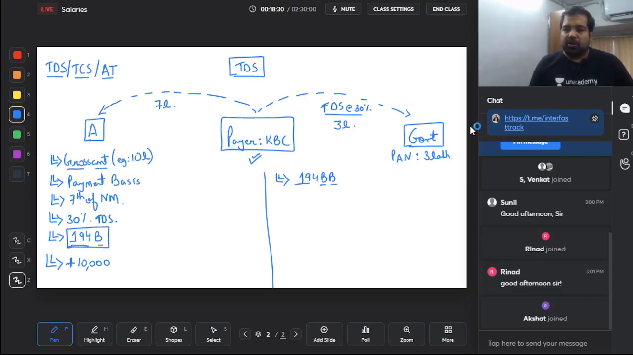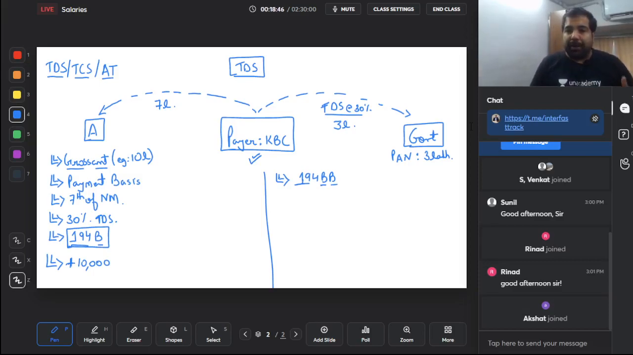The TDS rate here also is 30%. Everything else remains the same here also. So guys, let's do a quick recap on this chapter so far. TDS is a very important chapter. Always in the middle is the person who's paying you the money. The moment you draw the right diagram, your answer will be right more or less in the exam. In the middle is the payer.